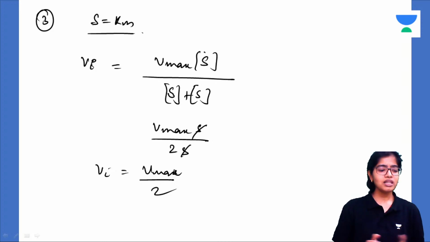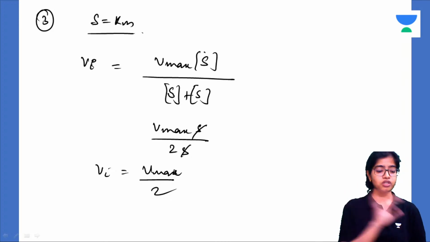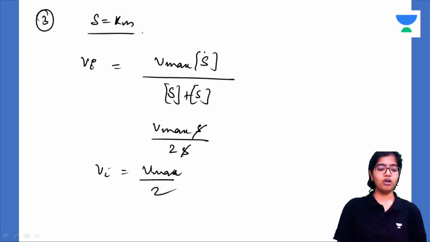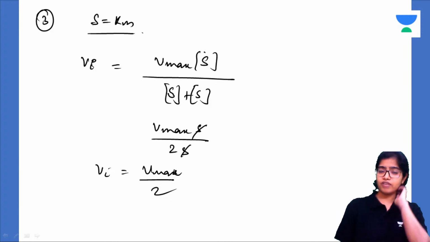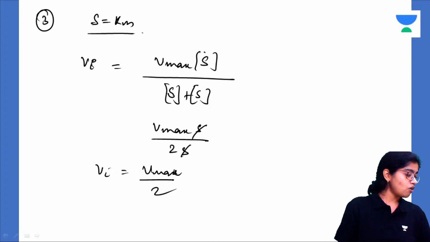So all these things you have to revise again and again. These scenarios you should know, how to calculate the Michaelis-Menten constant. You should know this equation: Vi is equal to Vmax into substrate concentration upon Km plus substrate concentration. All these things you should understand. Very, very important. All the factors on which an enzyme catalyzed reaction depends are extremely important.